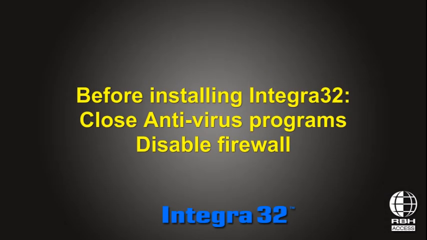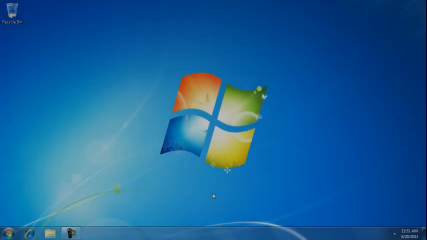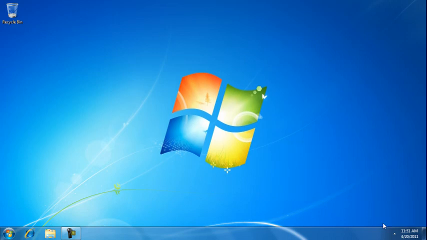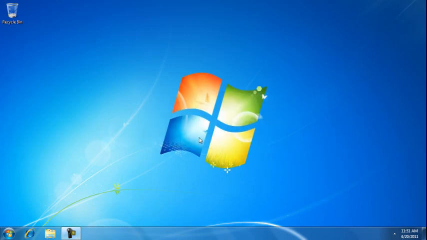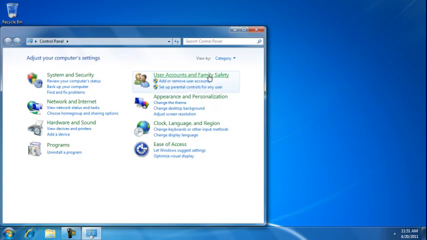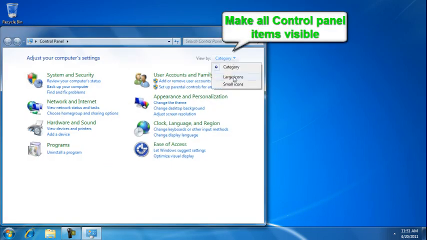Before installing Integra32, we recommend closing both firewalls and antivirus programs to prevent them from hindering the installation process. Please follow your manufacturer's instructions in shutting down your third-party firewalls and antivirus programs. Also verify that your Windows firewall is disabled and will not be interfering with our installation.